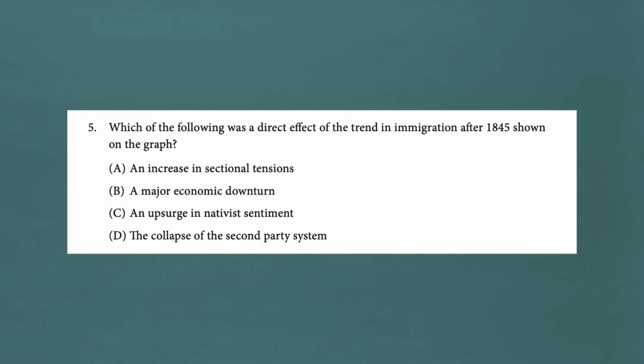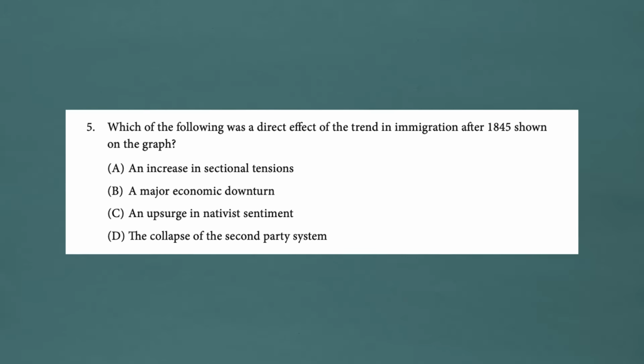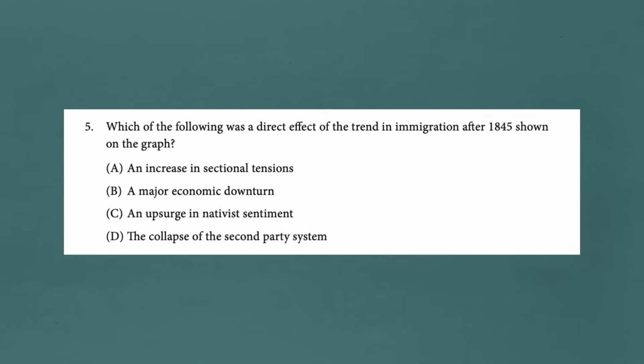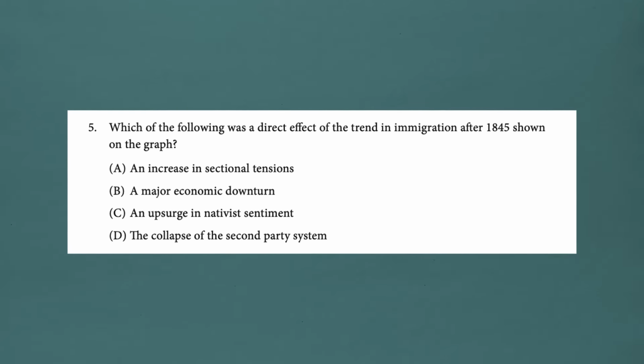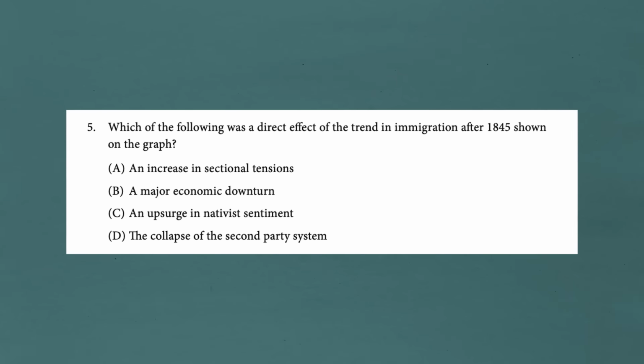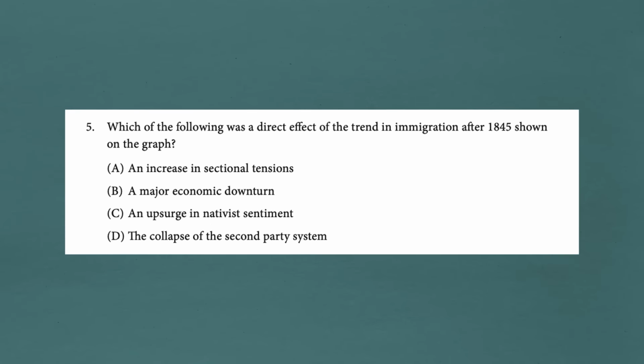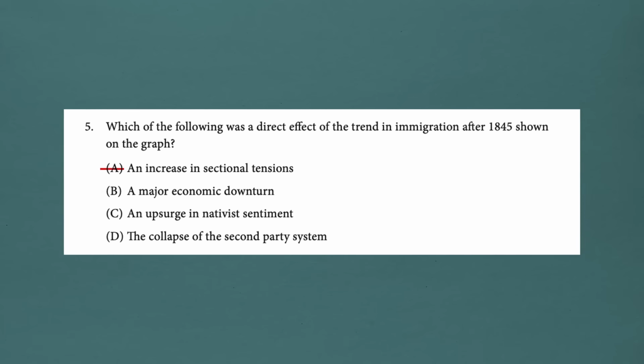Okay, next question. Which of the following was a direct effect of the trend in immigration after 1845 shown in the graph? Now this is kind of the opposite of the previous question. The other question asked what caused all of this. Now, what are the effects of all of this? Is it A, an increase in sectional tensions? In almost every case when we're in this time period, when we talk about sectional tensions, we're talking about the tension of slavery between the North and the South. So it definitely can't be that.